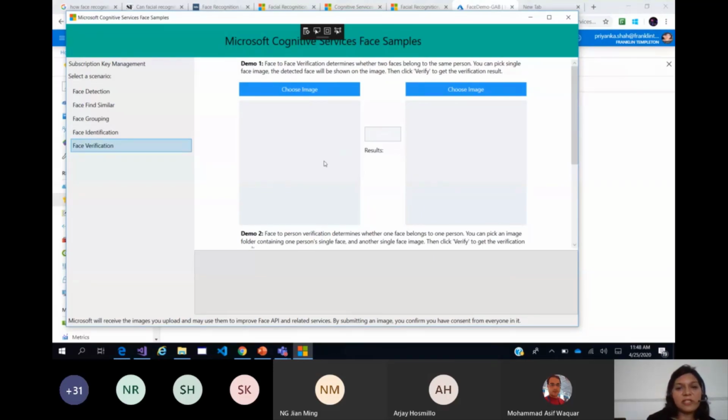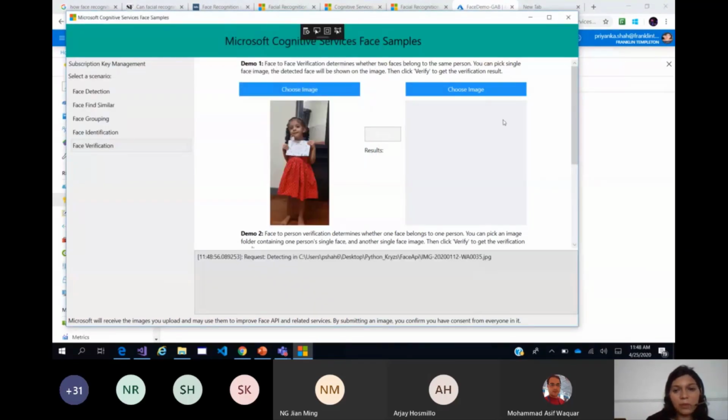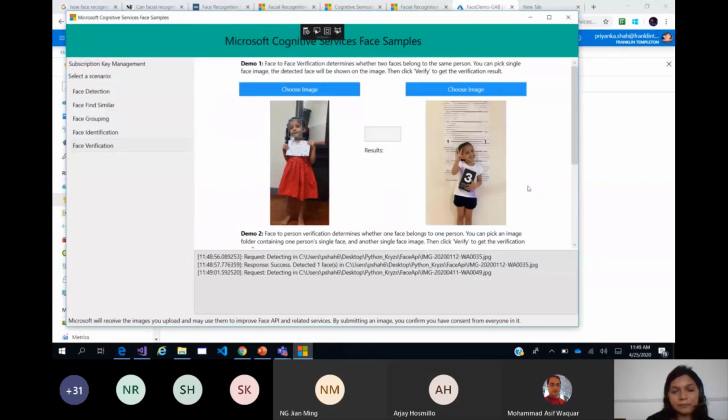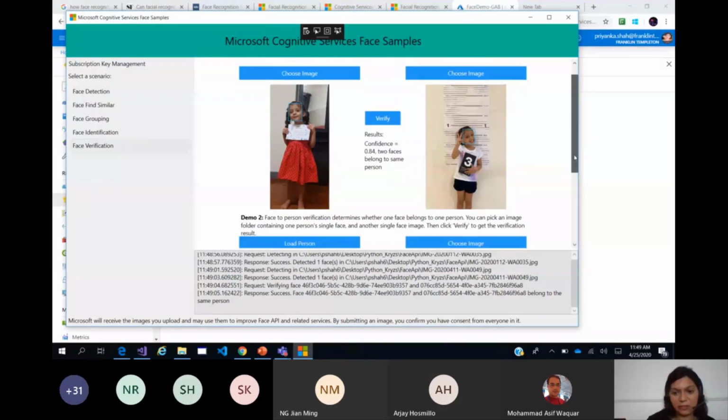So when you're doing face verification, you're giving one picture, comparing it with another, and then you give out the result between them, whether they are the same or different. So let me choose a picture here, and let me choose a picture here, and then I'll click on verifying. Of course, if you know a bit of machine learning basics, it will never give you a concrete result. It is always a probability, or a confidence interval. So there's an 84% confidence that these two faces belong to the same person.